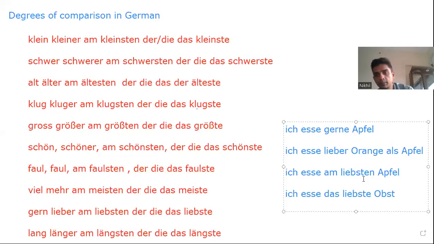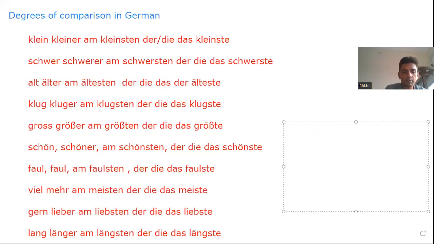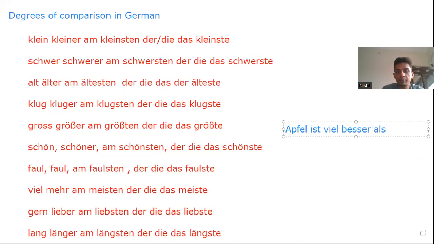You can also say "lieber" with comparison of nouns. Like this: Apfel ist viel besser als Orange. Much better is "viel besser als" orange. These adjectives have another kind of usage. You understood? I hope you understood.